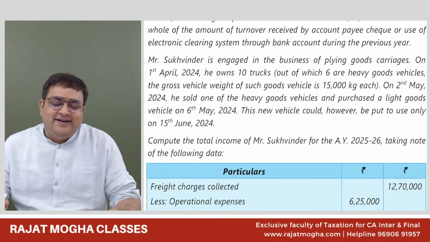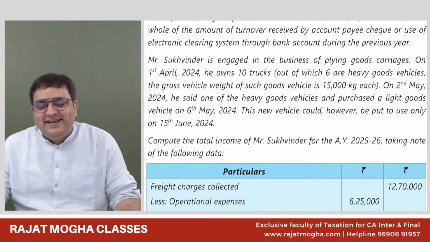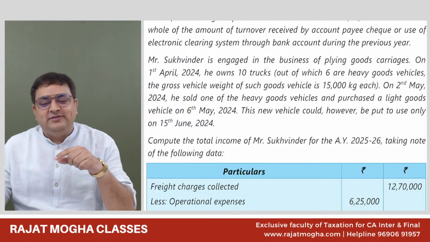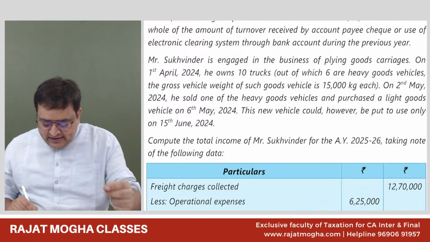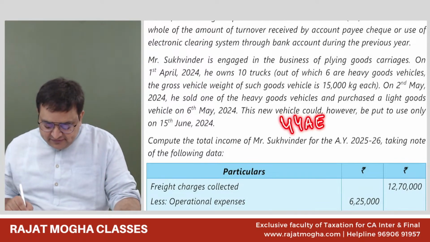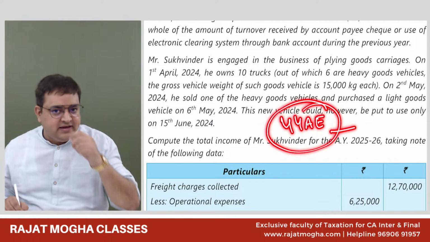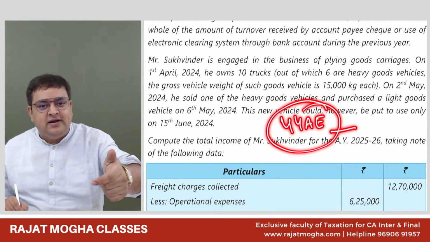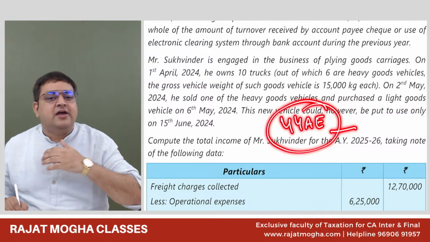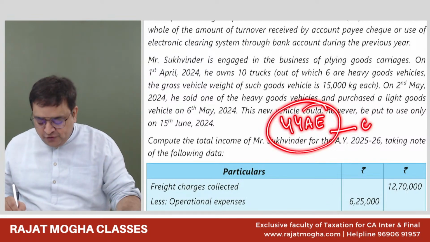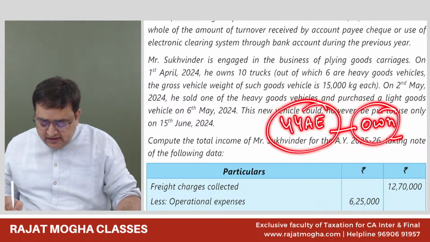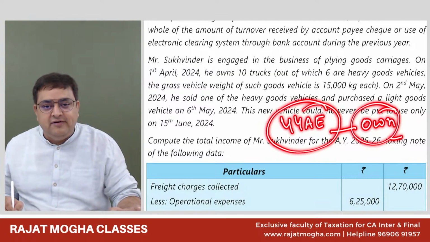Okay, good. See, the date put to use is important for depreciation. Section 44AE specifically says, whether you are using your vehicle or not, we are not concerned. The only thing is, if you own the vehicle, then we will take it.